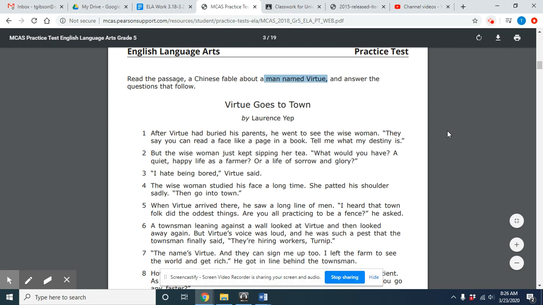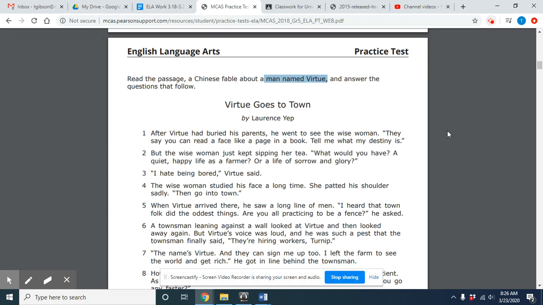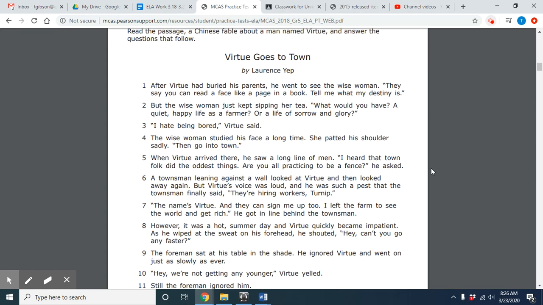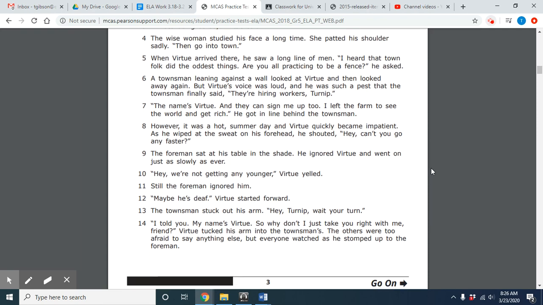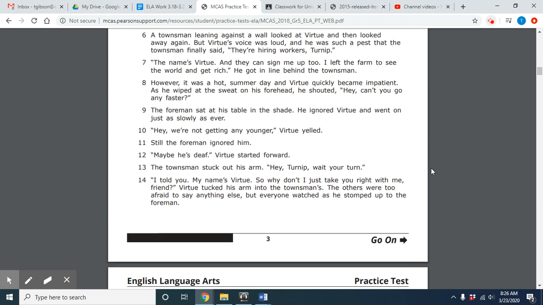So clearly, we know right now our main character of the story is Virtue because he's right here in our initial information. And then it's talking about Virtue goes to town. So after that, we're going to get into the setting. The setting is clearly the town that he is going to, because that's where the majority of the work that he was doing is from.